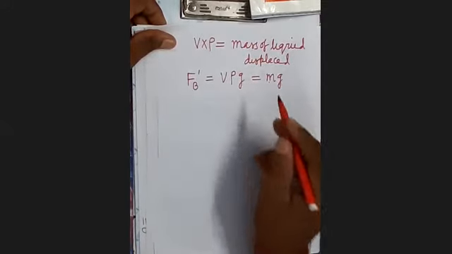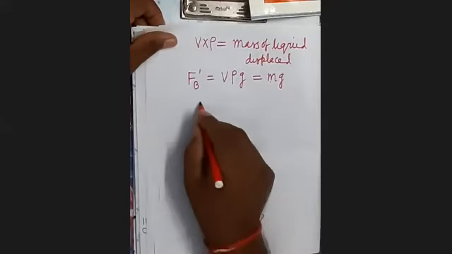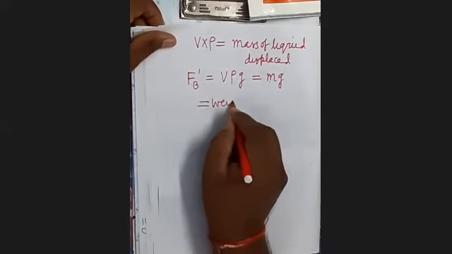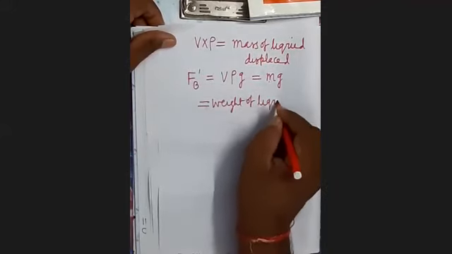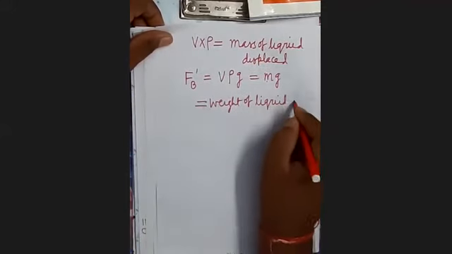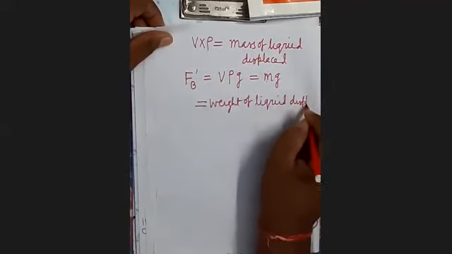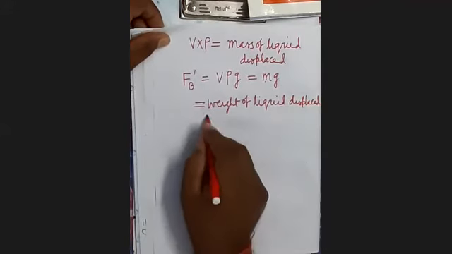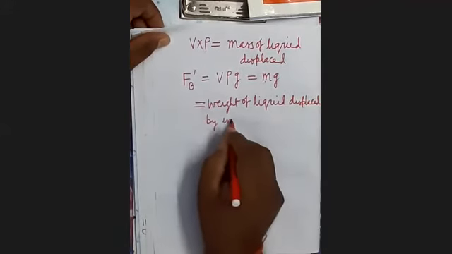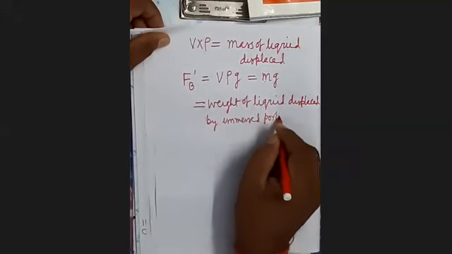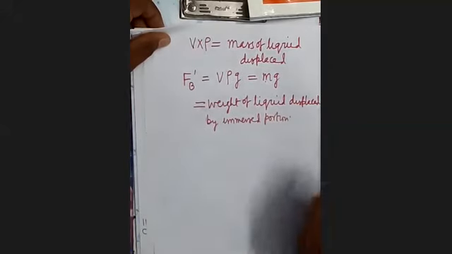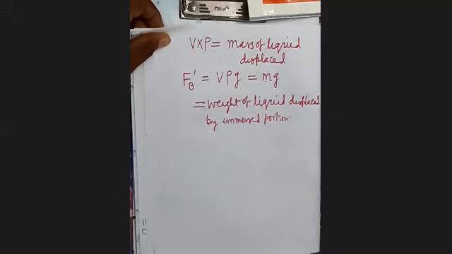And M into G is what? Weight. Therefore, it will be equal to the weight of liquid displaced by the immersed portion.